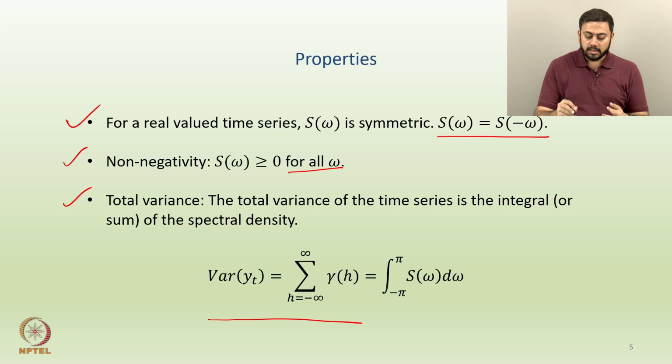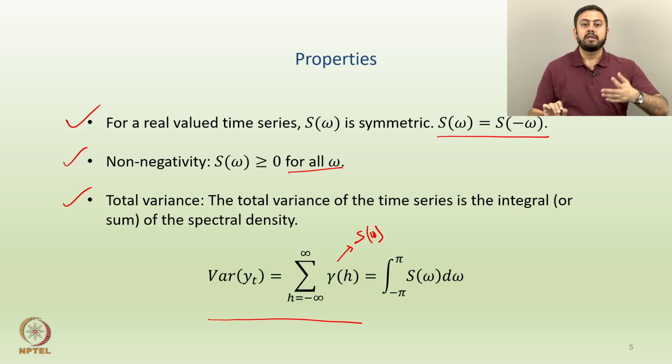Okay. By the way, this should be S omega, even here and even there. So, there is a small typo here. Instead of gamma h, this should be S omega, because for obtaining the total variance of the time series, you have to sum or take the integral of the spectral density. Make sense so far? So, these are some of the properties of the underlying SDF.